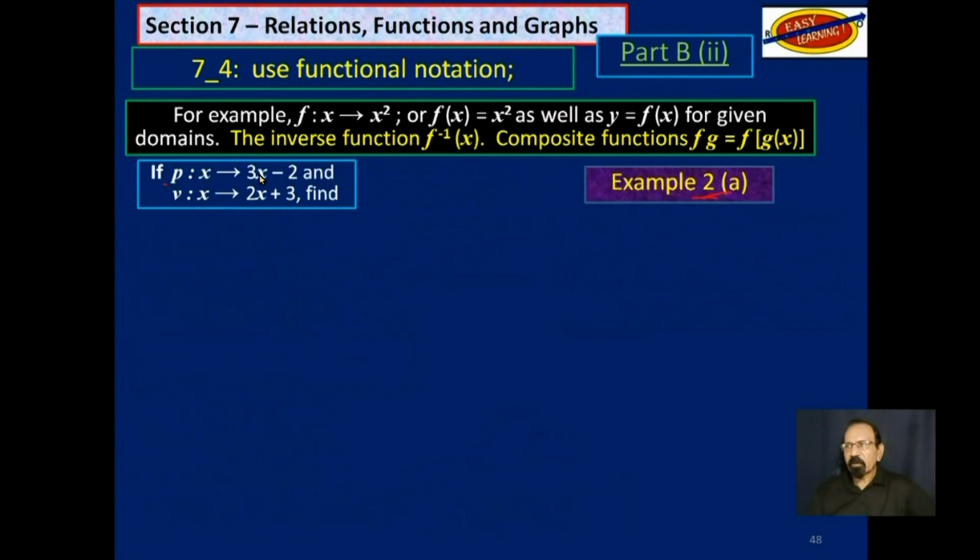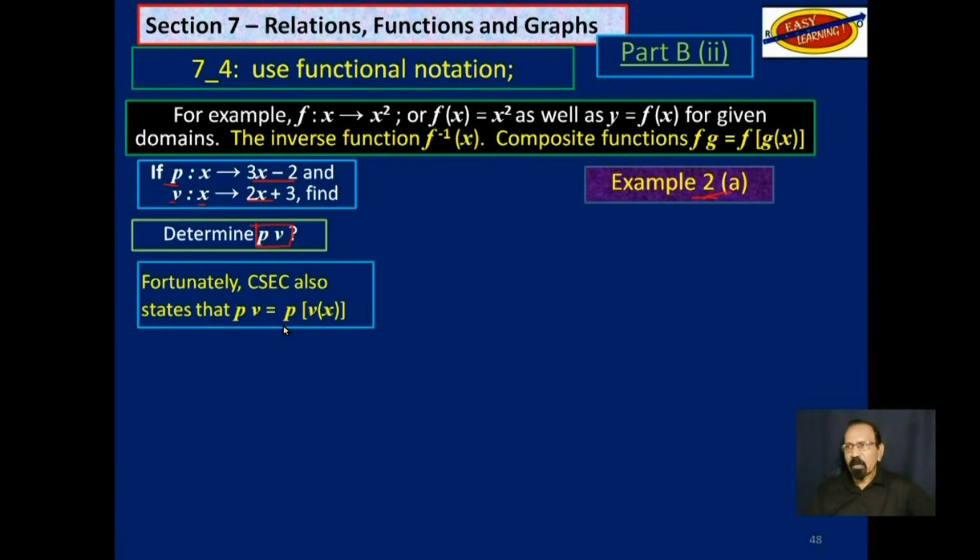Let us say you have the function p is such that x maps onto 3x minus 2, and the function v where x maps onto 2x plus 3. Determine pv.